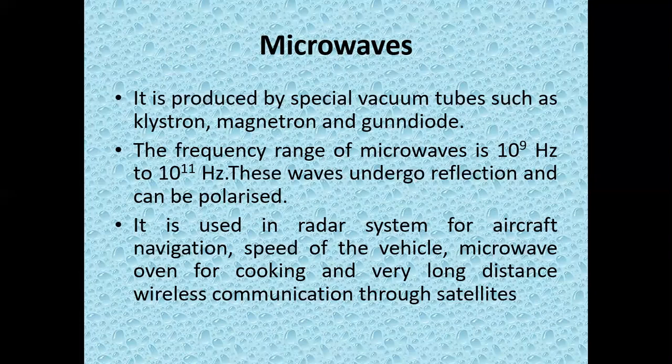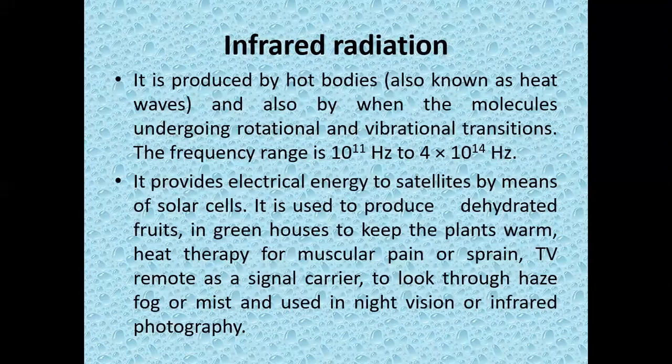Where are we using these microwaves? These microwaves are used in radar systems for aircraft navigation. In radar signals, it is used to find out the speed of a vehicle, and also it is used in microwave ovens for cooking, and for very long distance wireless communications through satellites. So these are some of the uses of microwaves. The next one is infrared radiation.